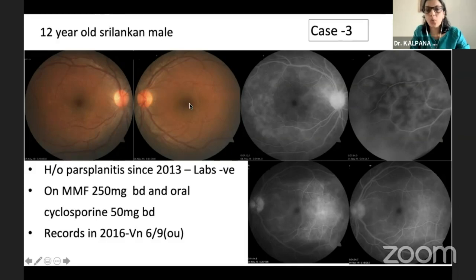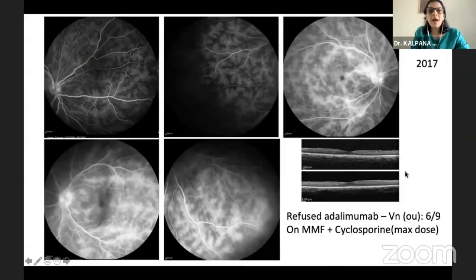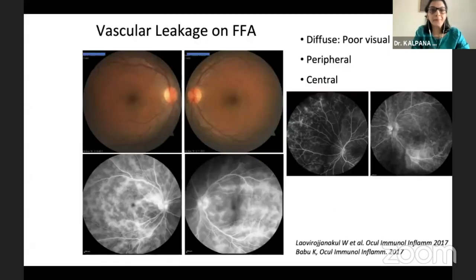So it was otherwise a quiet eye clinically, but fluorescein angiography showed extensive leakages. And this was quite similar when I repeated it a year later as well. So when I looked at 4 years, he was maintaining 6/9 vision with the same amount of leakage. And the only thing we could offer him was a biologic in the form of adalimumab, which he refused. So we continued him on the current medications which he was on and continued to follow him up frequently.